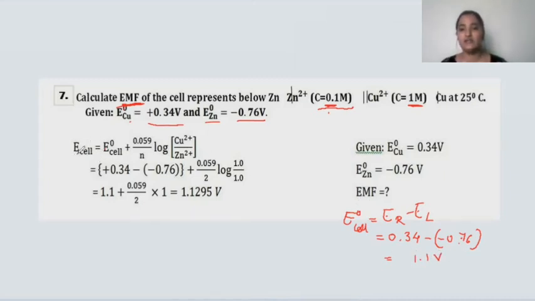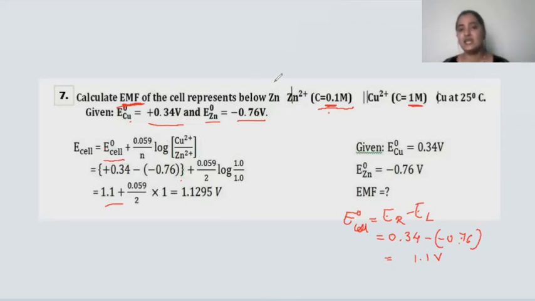And here, children, we are substituting the values in the equation. E0 cell is found to be 1.1 volt, and we have substituted 0.0591 as such, divided by n. Here n, I have already told you, represents the number of electron movement.